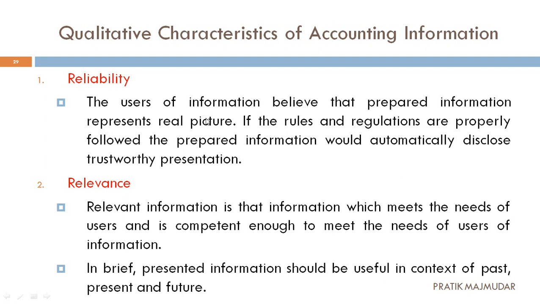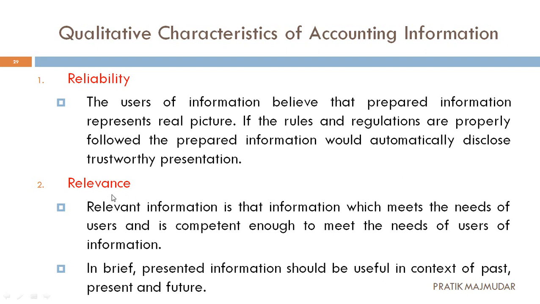First one, that is reliability. What is considered as reliability? If we prepare books of account as per the rules and regulations, they show the correct position of the business. So if the correct books of accounts are there, then automatically there will be an increase in our trustworthiness related to the business. That is called reliability. That means we are able to rely on this data.